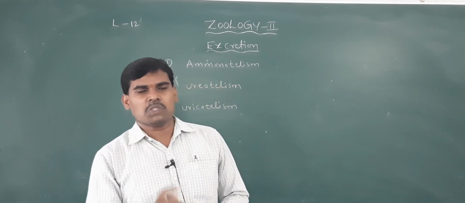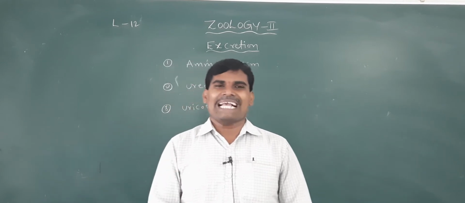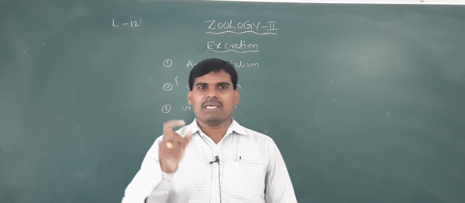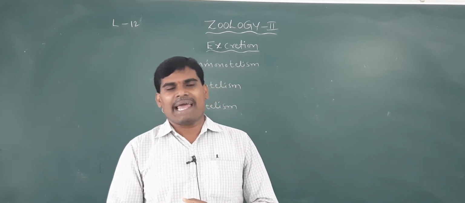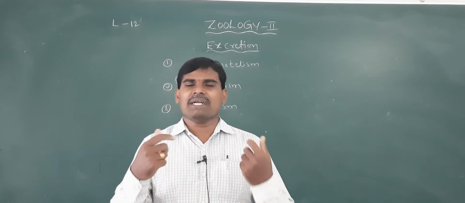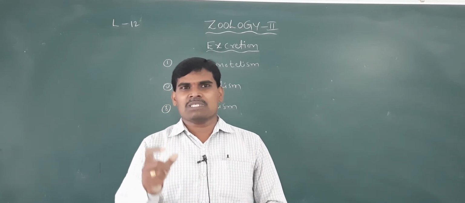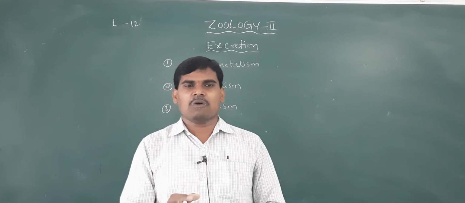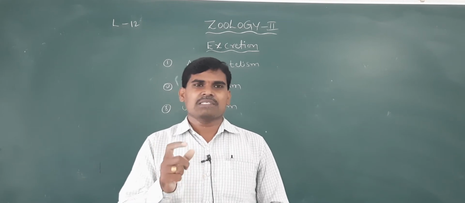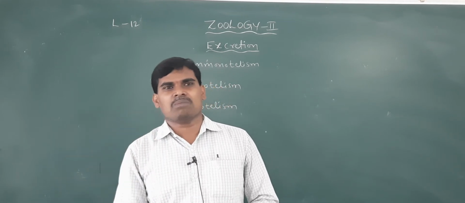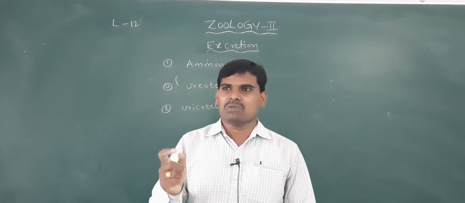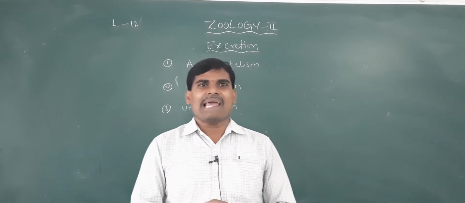So the separation and elimination is called excretion. Which type of materials are eliminated? Nitrogenous waste materials. The separation and elimination of nitrogenous waste materials from the body is called excretion.